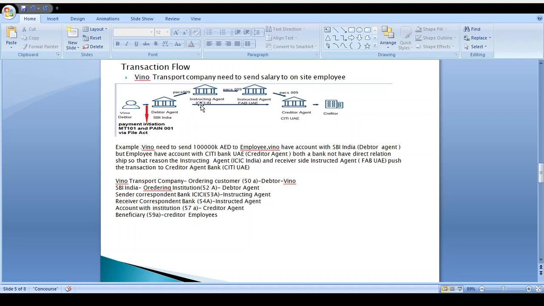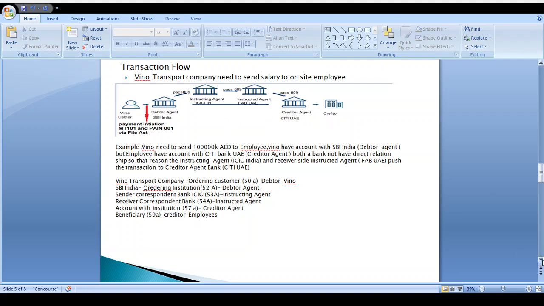Who is the instructing agent? Here, SBI doesn't have a direct relationship with the creditor agent bank Citibank UAE. So SBI approaches the instructing agent, ICICI Bank India, for local clearance purposes. The instructing agent ICICI Bank India has a tie-up with the instructed agent bank FAB UAE. So money is transferred from the instructing agent to the instructed agent. After that, the instructed agent sends the money to the creditor agent, and the creditor agent credits the money to the creditor.